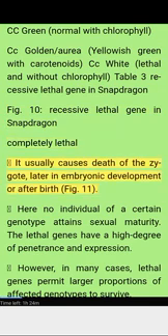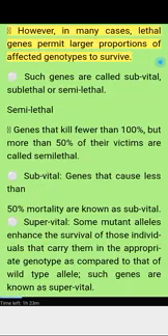Completely lethal. It usually causes death of the zygote, later in embryonic development or after birth. Figure 11. Here no individual of a certain genotype attains sexual maturity. The lethal genes have a high degree of penetrance and expression. However, in many cases, lethal genes permit larger proportions of affected genotypes to survive.